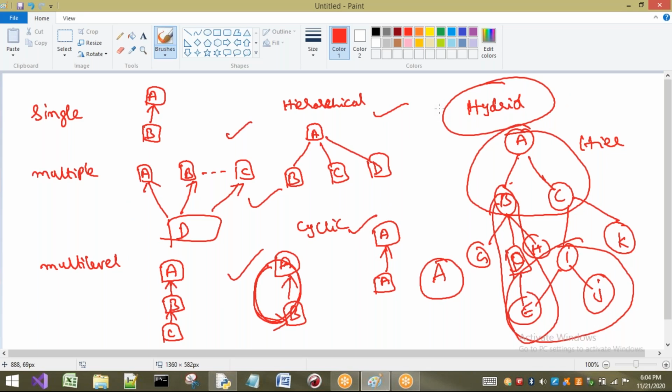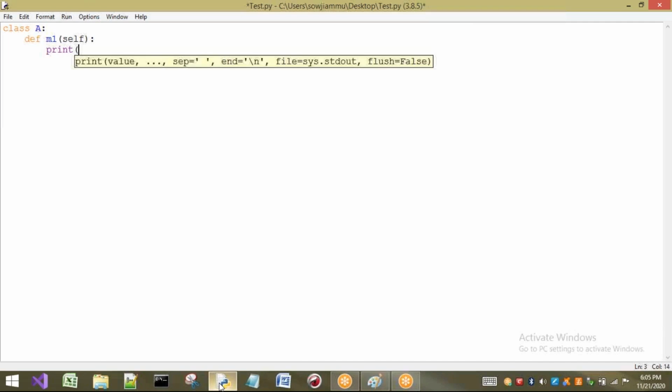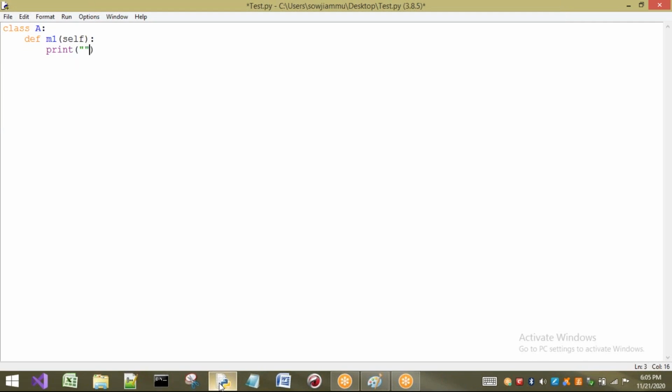Before going to hybrid inheritance, let us see one small example of how method resolution takes place. I will explain what method resolution means now. I am going to take class A. In this I am going to take one method, define M1, which just prints one statement, for example, method 1.